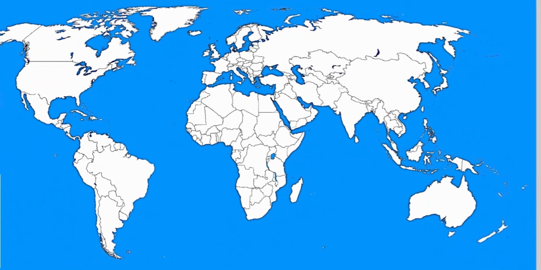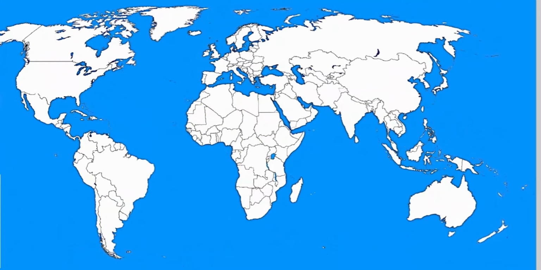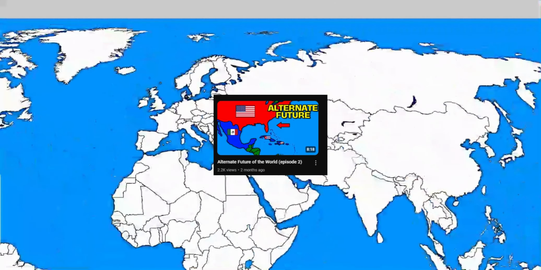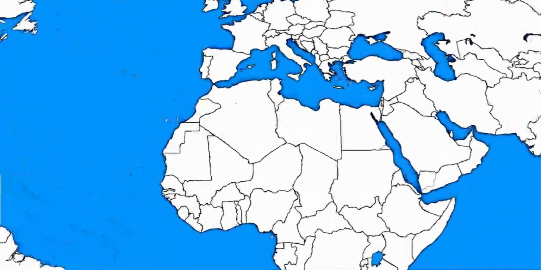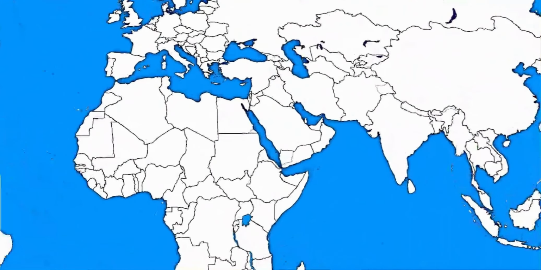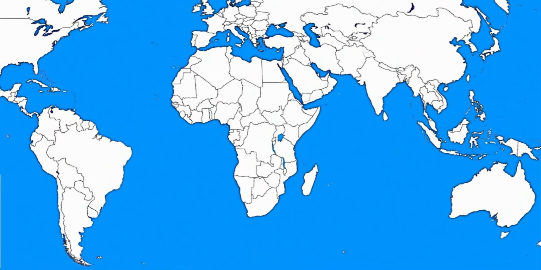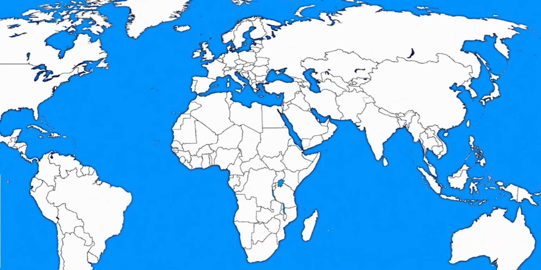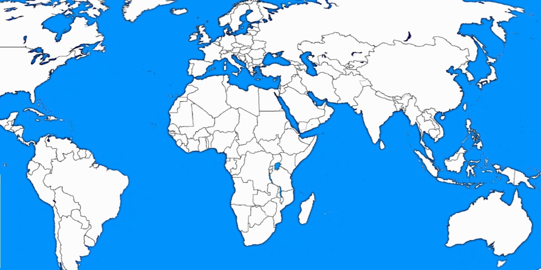So today we're going to take a look at an alternate future of the world. This is episode 3 of the series. I'm sorry for not making a video about this. But yeah, in our previous video, a few events happened. There was a war between Algeria and Morocco. There was another war between Pakistan and Afghanistan. And some more events like that happened in our previous video. If you haven't watched it, go back and watch it so that you would have an idea of what's going on over here. Today, we're going to be covering some more events.